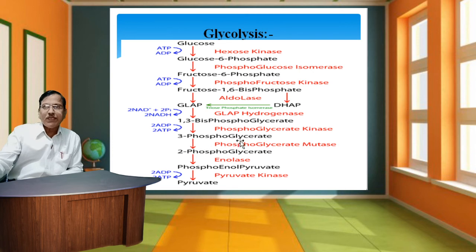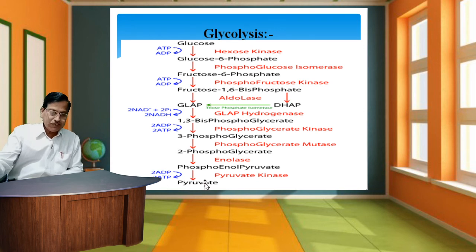3 phosphoglycerate is converted into 2 phosphoglycerate using the enzyme phosphoglycerate mutase. 2 phosphoglycerate is converted into phosphoenolpyruvate. At this time 2 ADP, adenosine diphosphate, are converted into 2 ATP molecules.